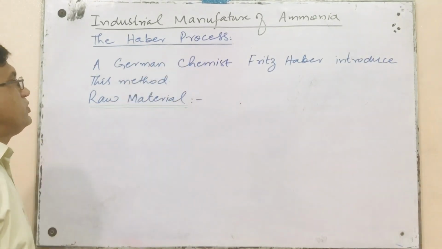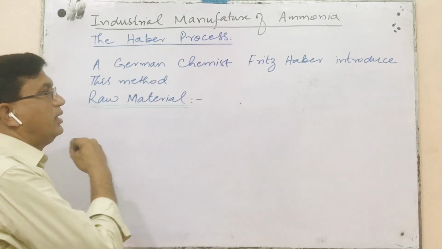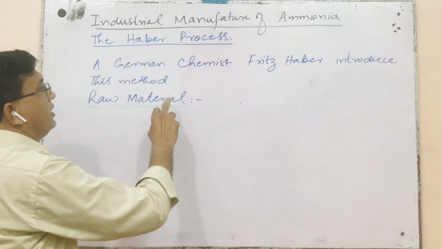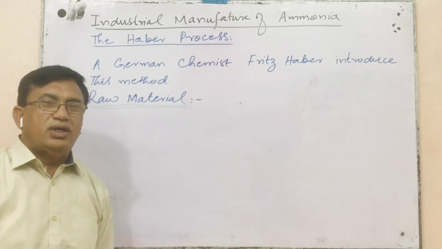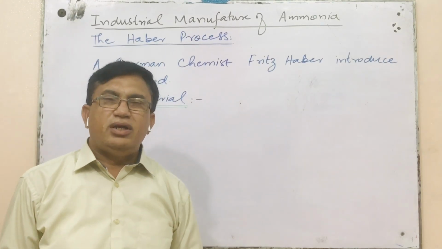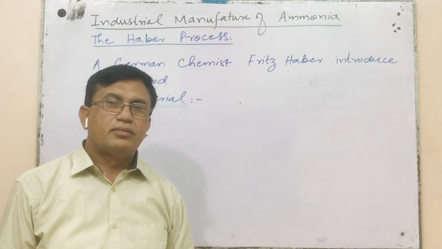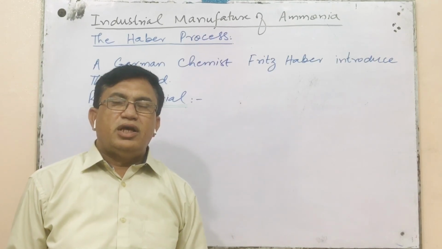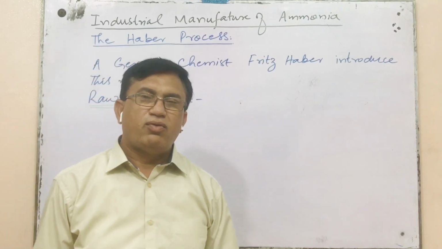Actually, Haber process was introduced by a German chemist, Fritz Haber. Initially, the production of ammonia was used to produce explosive material by the Germans in the Second World War, because the explosive material supply was banned by the Allies for the Germans.